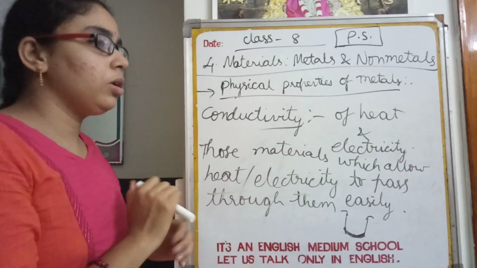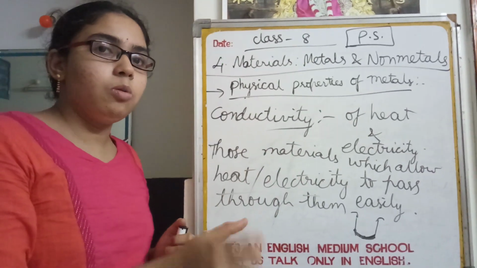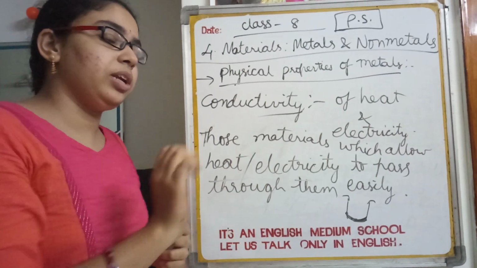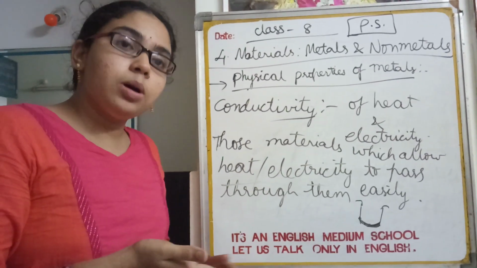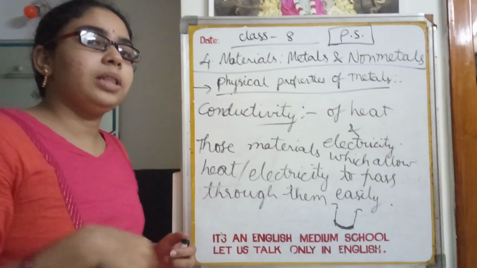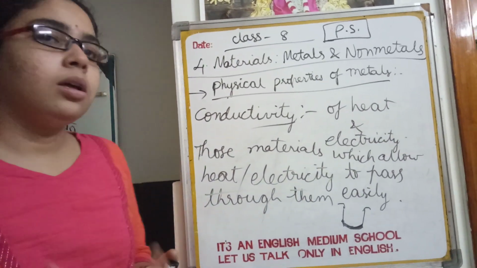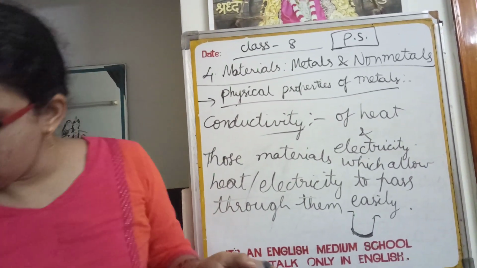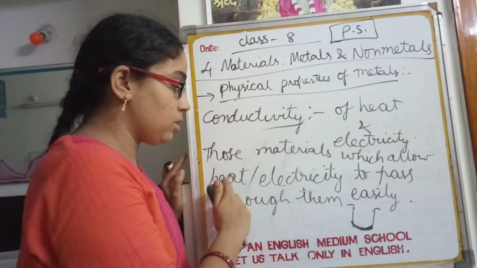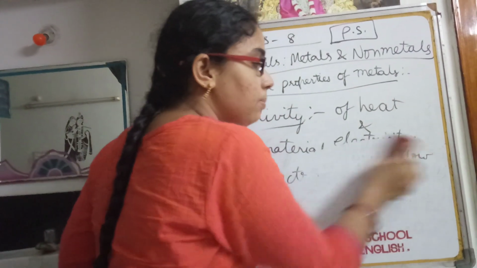Not only that, if we put a utensil on the stove for a few minutes, and after that we put off the stove and touch it, our hands may burn, isn't it? We may get hurt. That means metals have absorbed the heat provided by the fire from the stove. So by this we can understand that metals are good conductors of heat and electricity. So by this, the physical properties of metals are completed.